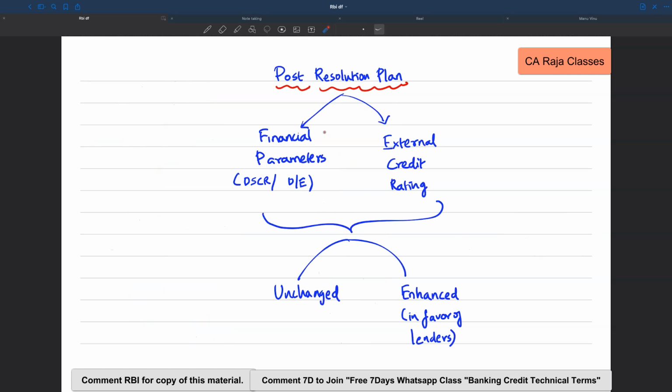Once the lending institutions implement the resolution plan, they should ensure the financial parameters, the critical parameters like DSCR, debt service coverage ratio, debt equity ratio, and external rating, all remain unchanged. They should be either unchanged or they should be enhanced in favor of lenders.